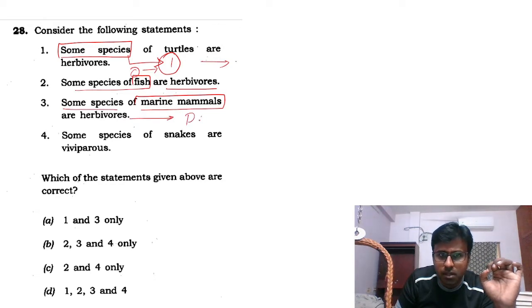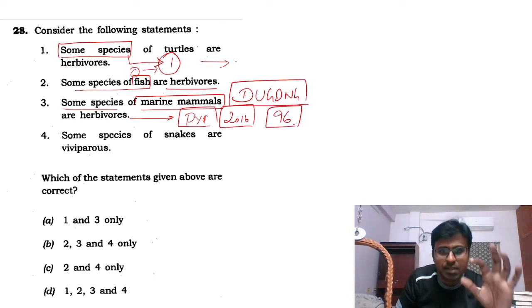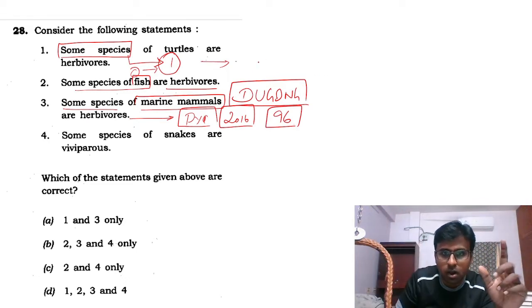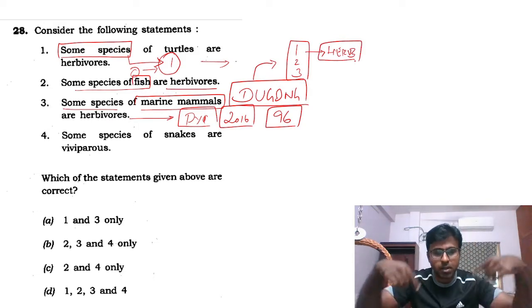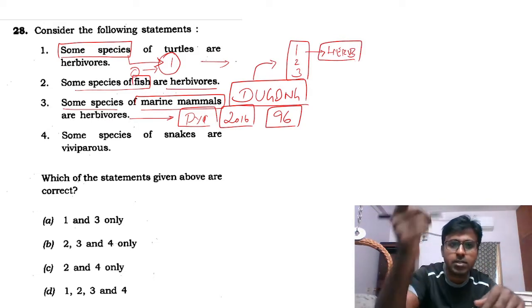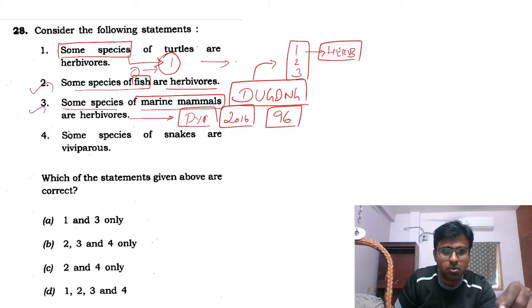See, again, previous year question paper. In 2016, there is a question about a marine mammal called dugong. You can go check it. When I wrote 2016, it was somewhere the 96th question. I still remember that question. Dugong, I made a mistake. 1, 2, 3 I marked. Somewhere it was given as herbivorous, and I thought it was not herbivorous. But when I went back home and checked the key, I found out that dugong is herbivorous. So when I match that here, this is true. It becomes true. So 2 and 3 become true.